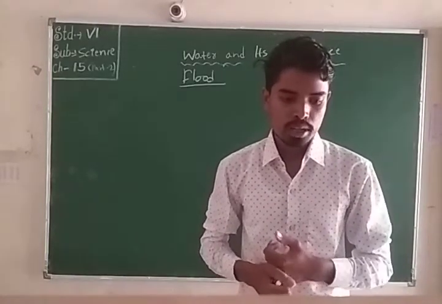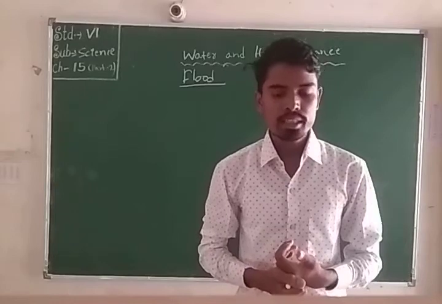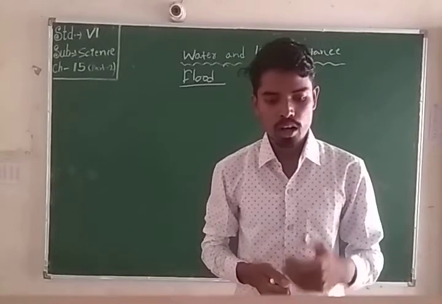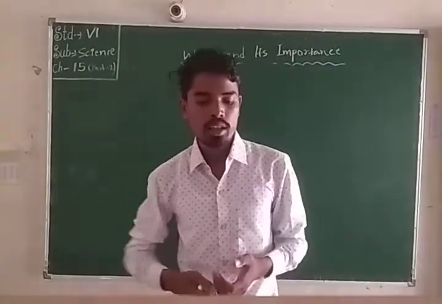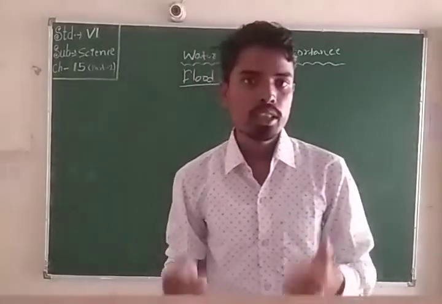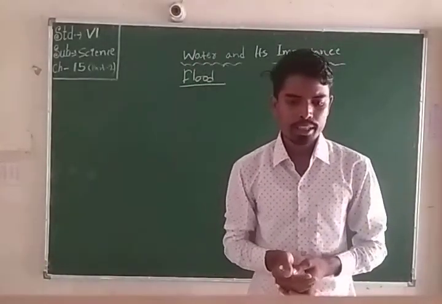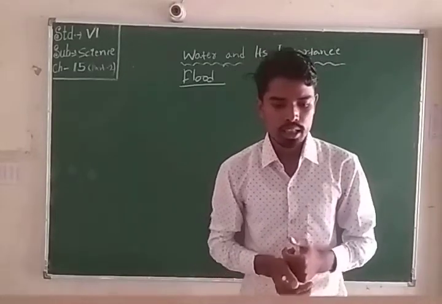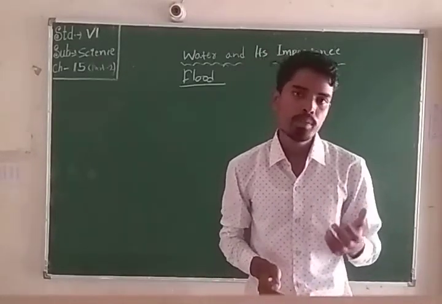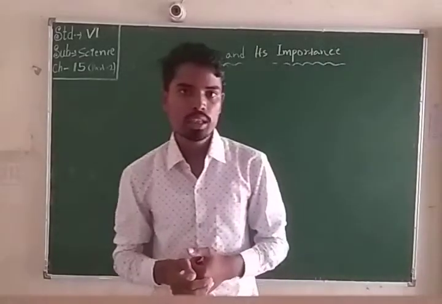Okay, students, deforestation and shifting cultivation are main causes of floods. Man-made causes mainly occur through deforestation and shifting cultivation.